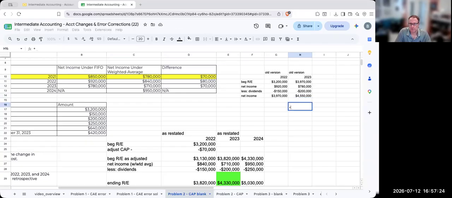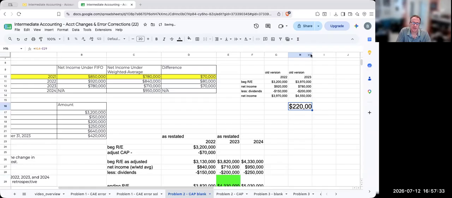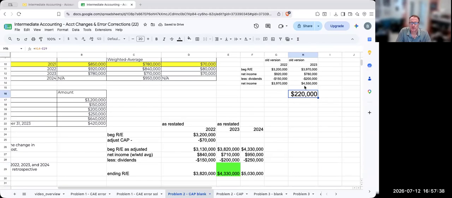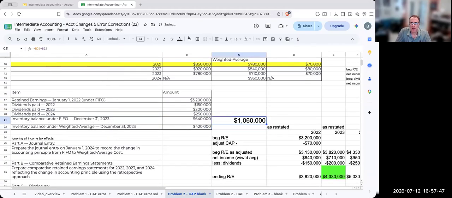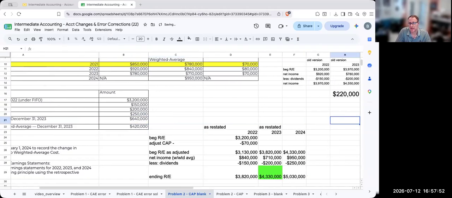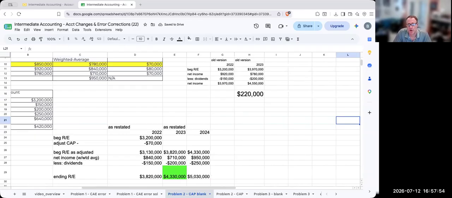If I compare 4,550,000 to 4,330,000, I'm getting a difference of $220,000, right? So effectively, this is the change of retained earnings. Now, if I look at these two balances here, if I take 640 minus 420, I get that same 220,000. That's where it came from, this change in accounting principle.